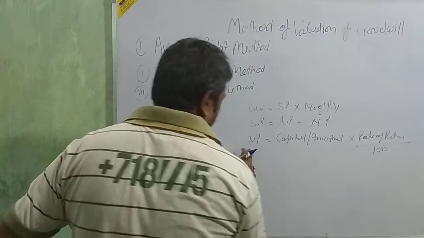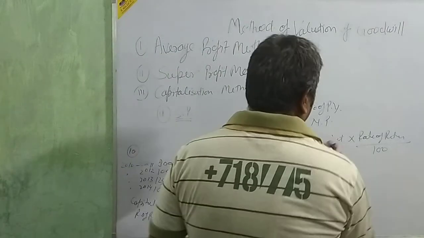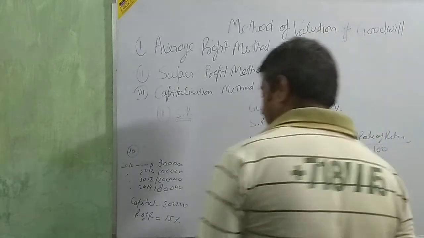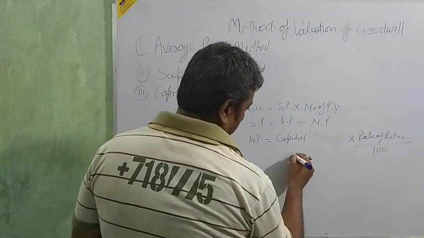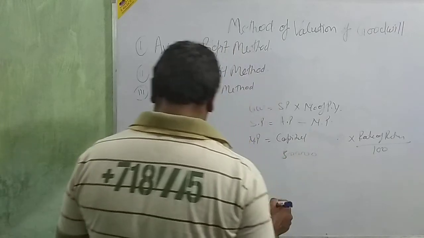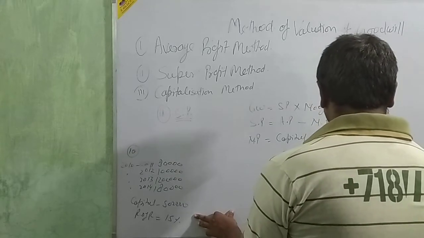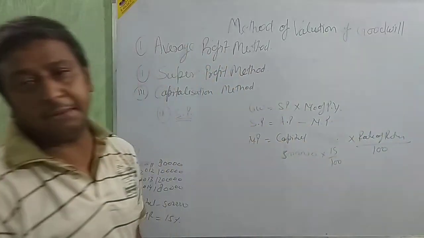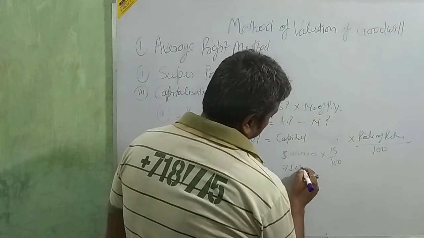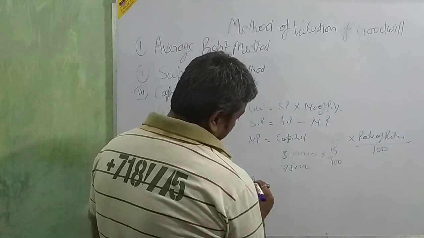Okay. This formula is here. Normal profit is equal to capital, or investment. Here capital, just remove the investment. The capital and rate of return upon 100. So capital is 5 lakh. Okay, 5 lakh is the capital into 15 upon 100. Then 75,000. Okay, beta. Clear? And then go for the average profit.